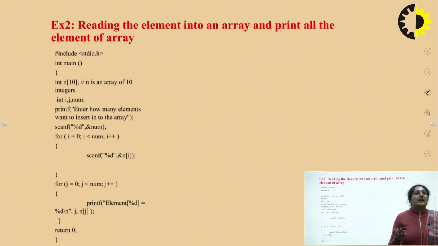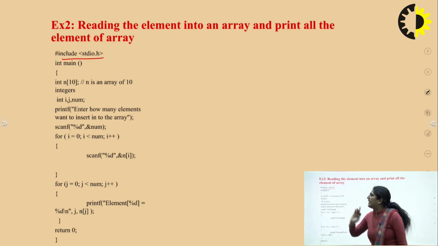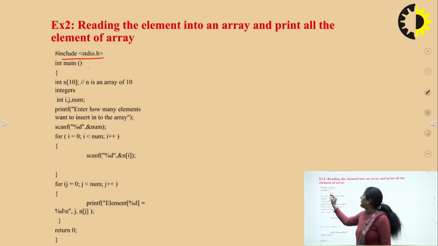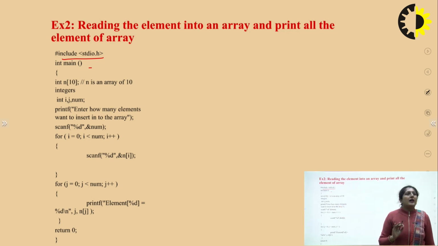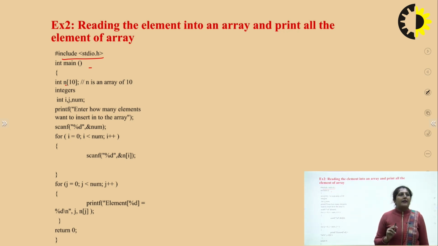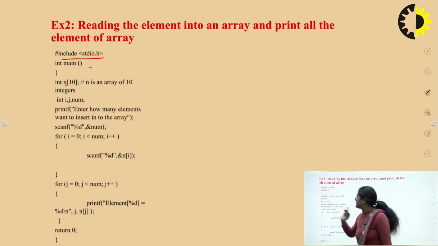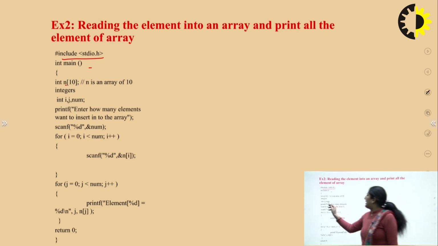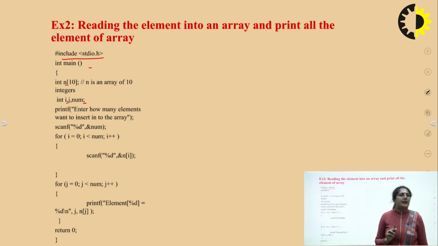Now let us see with the help of an example how to read the elements into the array and print all the elements of the array. Here, firstly we have included our header file, then there comes int main. Under it we are defining one array of integer type, n, and the size of the n array is 10. Now we are initializing 3 more variables of integer type: int i, j, and num.